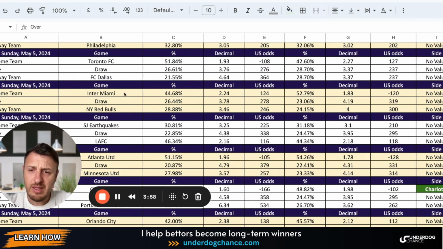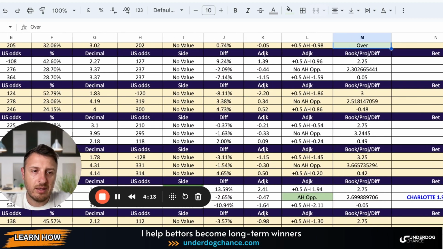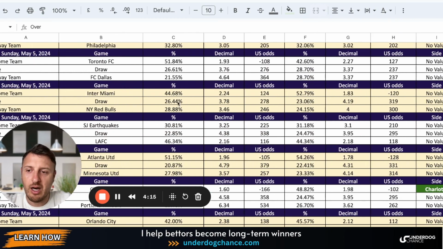Okay. Inter Miami against New York Red Bulls. Based on my projections, the home team should be plus 124. They are minus 120, so there is no value in this game. And I also don't see any value in betting on over and under.